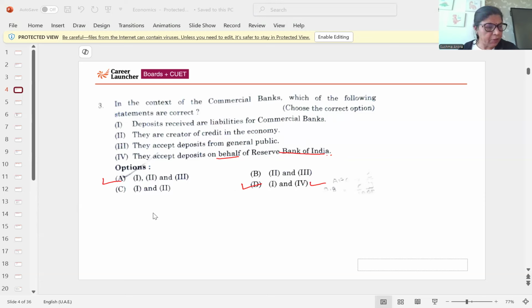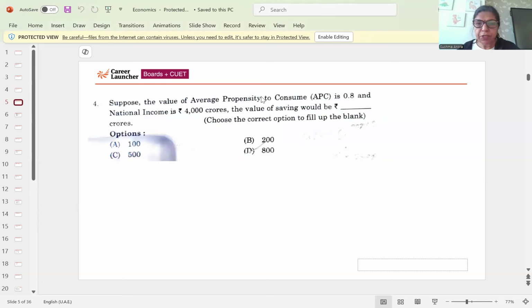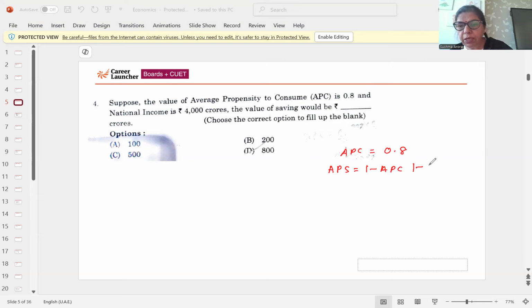Then the next question will be, suppose the value of APC is 0.8 and national income is 4,000 crores, the value of savings would be. So here in that case, as APC is 0.8, we can calculate APS by 1 minus APC, 1 minus 0.8, that will be 0.2. So savings will be 4,000 into 0.2. So that will be 800. So correct option is D, 800.